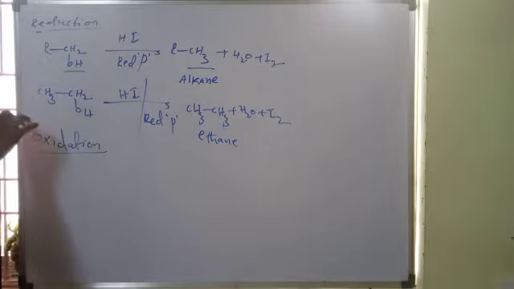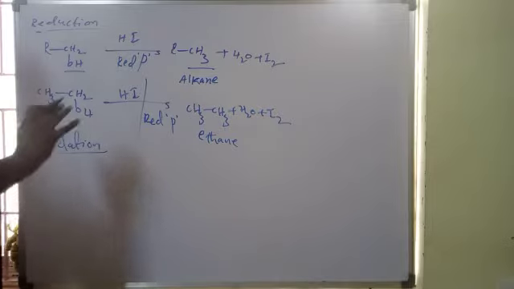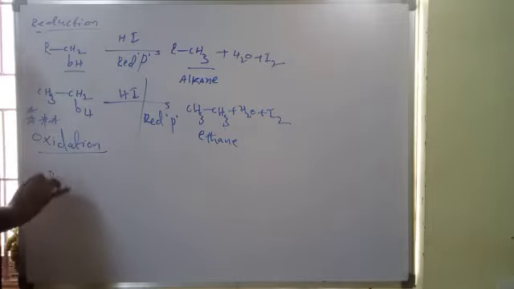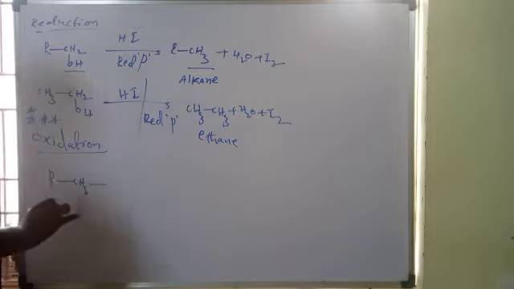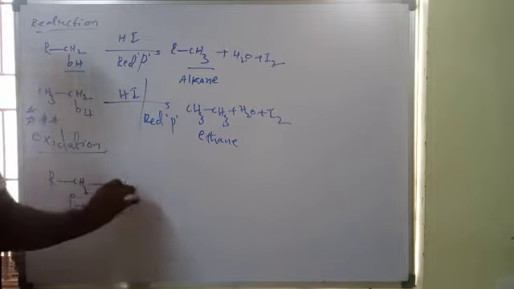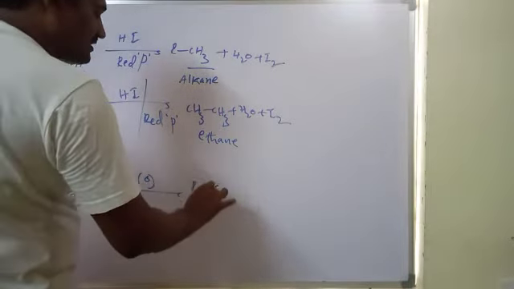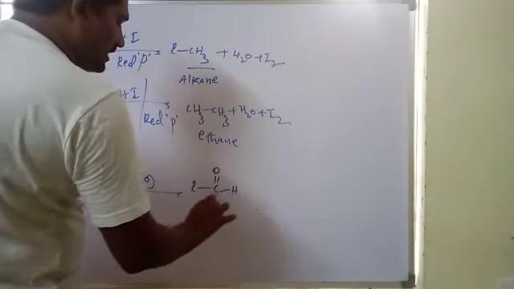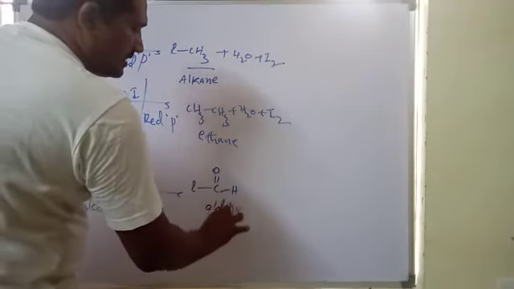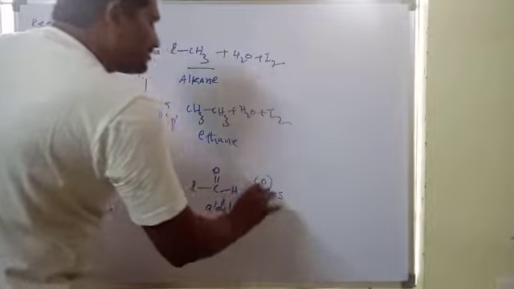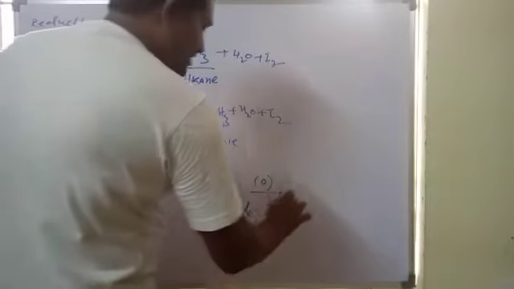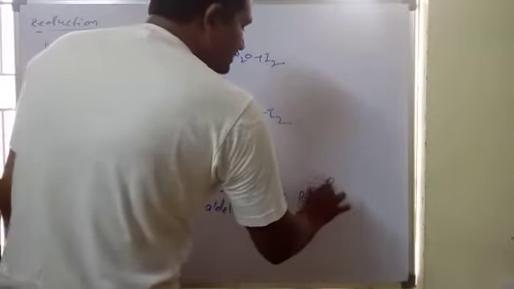Oxidation is very important. There is a sequence for the oxidation, always mind it. If I take a primary alcohol, a 1 degree alcohol, upon oxidation it initially gives an aldehyde.